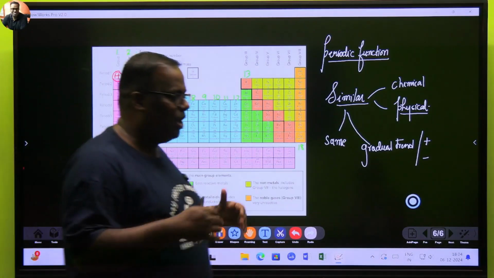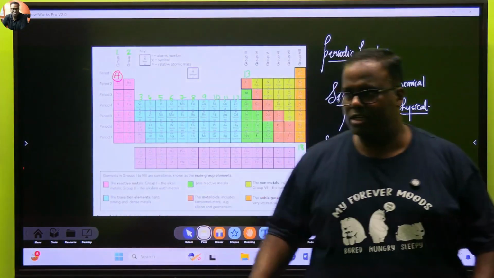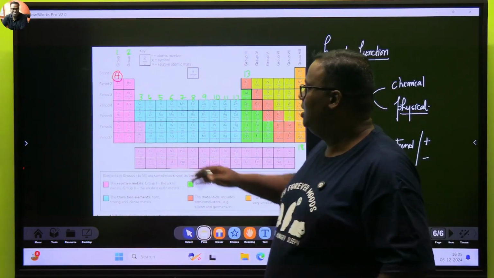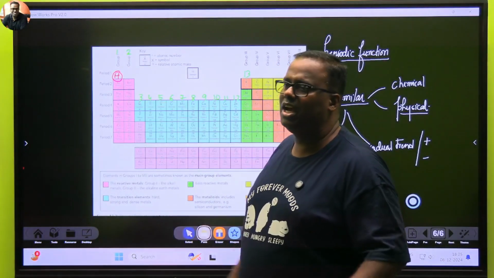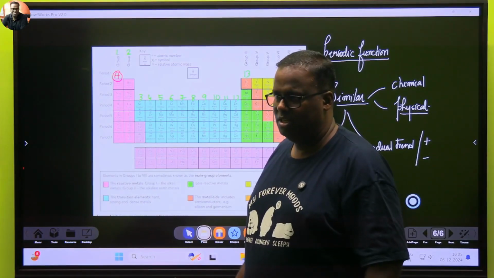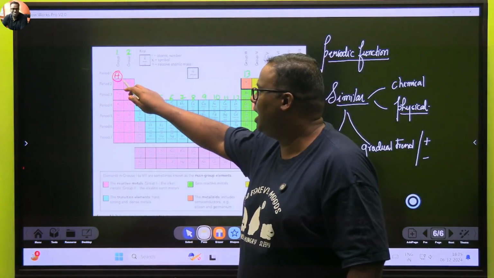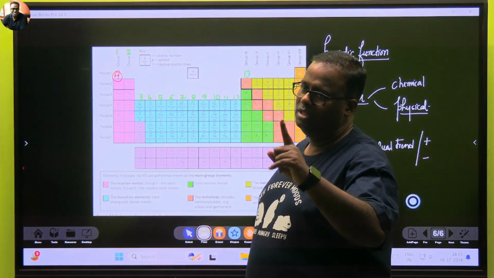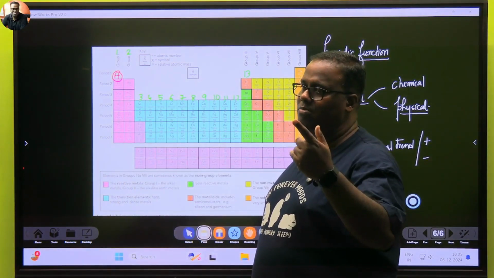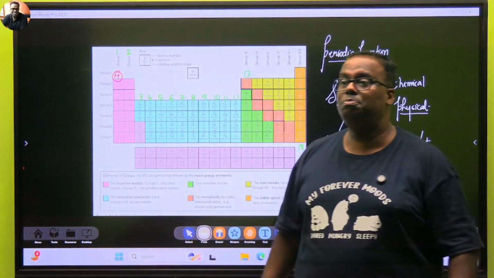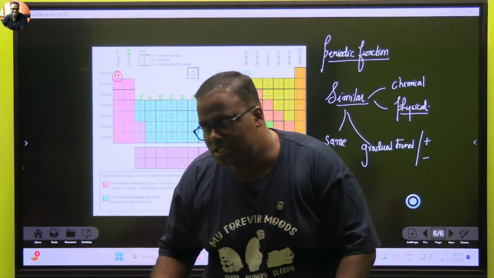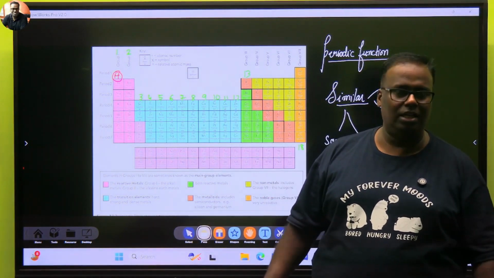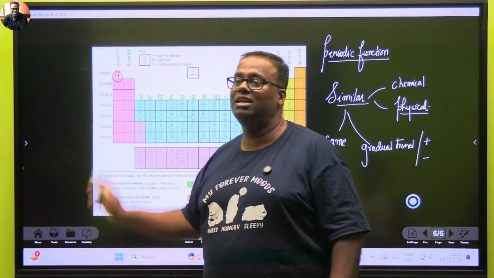If you ask anyone to quickly explain how the periodic table is, well, the periodic table is set up in such a way that on the left hand and right hand side, I have the most reactive elements. Reactive metals. These are called the alkali metals. They will always form alkali, group 1. What are alkali? Alkali means their oxides will be basic in nature. And those bases which are water soluble are known as alkali. So they are known as alkali metals.